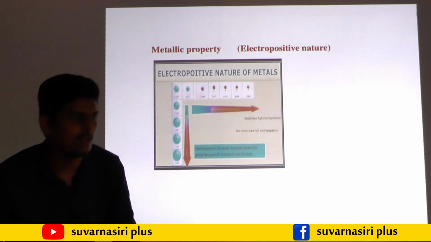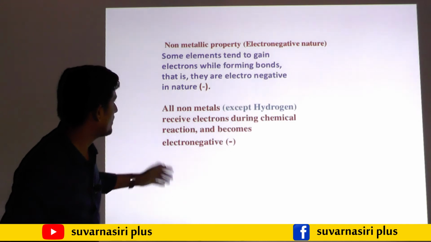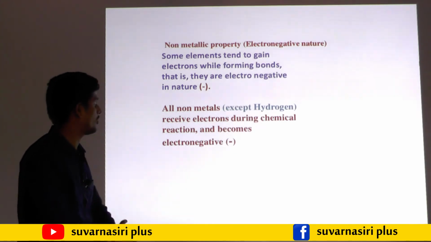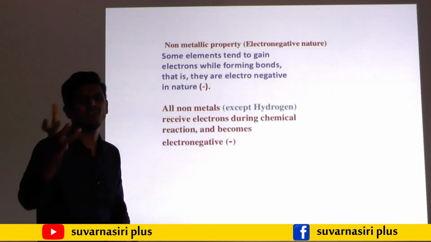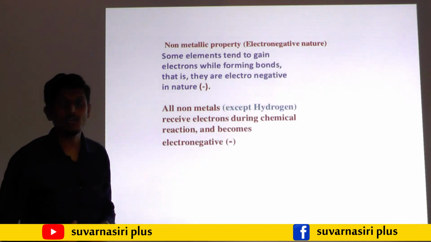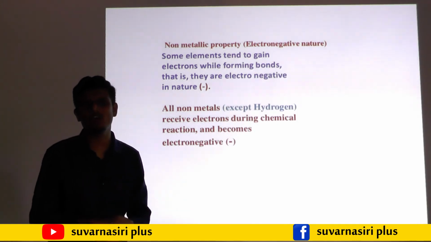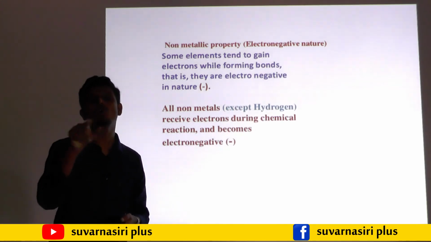Then the last one is non-metallic property. Some elements tend to gain the electron while forming the bond. They are called what? Non-metals. They get a negative charge on them. For example, sulfur we call as 2 minus, oxygen 2 minus.